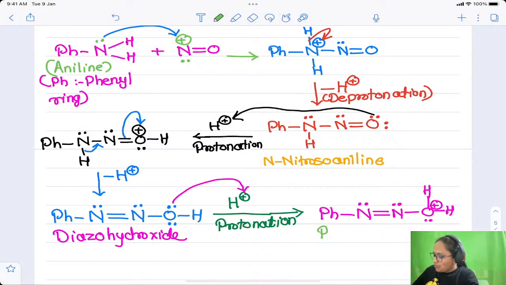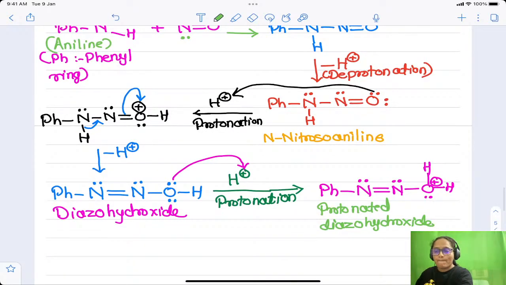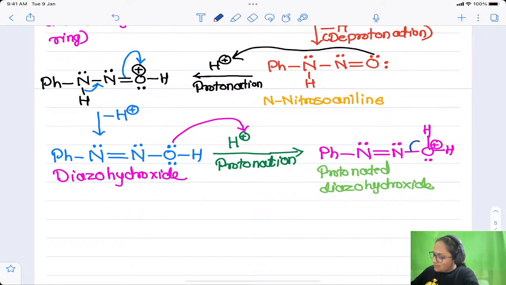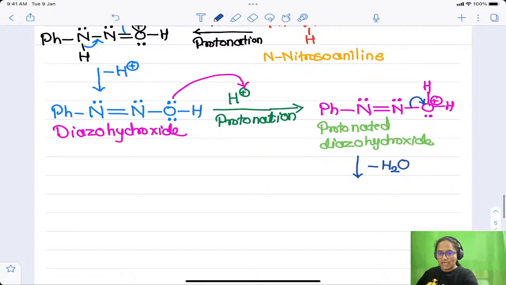We will get protonated diazo hydroxide, right? This is also not stable again. Why? Because it has the positive charge on oxygen. Therefore there will be a loss of a water molecule. Now what happens? So here oxygen will take the bonding electrons with it, and we will write minus H2O on the arrow itself. I will write it down because you know that step already, I have shown it to you.